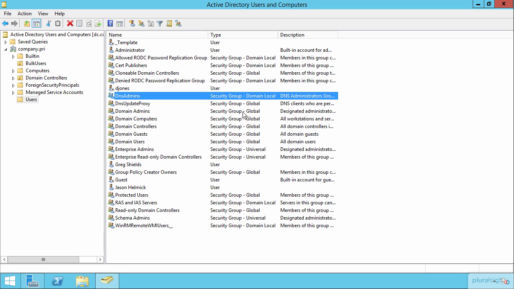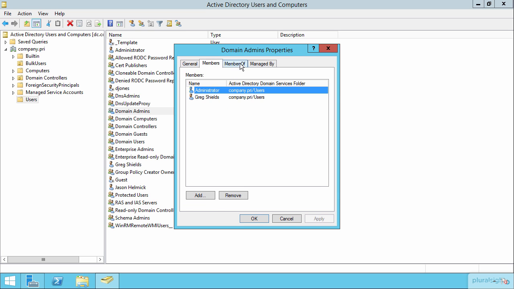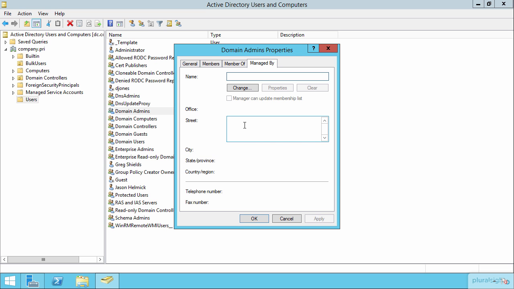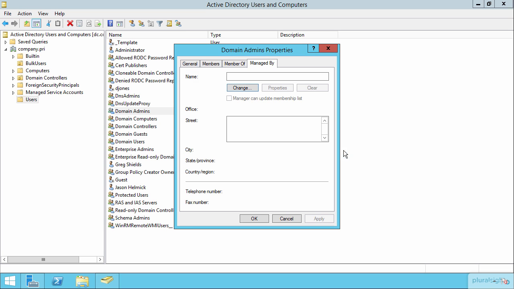And if we pick any particular one of these, like domain admins, for example, we can take a look at just some of the characteristics that are associated with these groups. So the group name, the description, any email addresses, the scope of the group, the type of the group, any notes, as well as up here, the members of that group, and where this group is a member of somewhere else. And then lastly is the ability for us to assign a user or other object that is determined to be the manager of the group. So here for this domain admins group, I can click the change button and identify some user or other security principal that would be the manager of that group with all of the associated information down here.